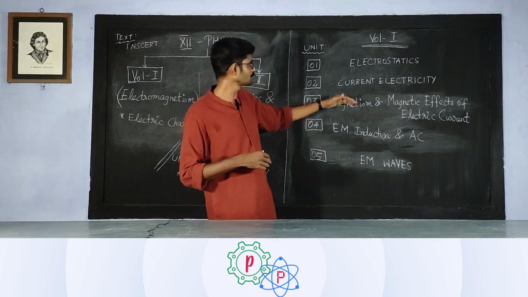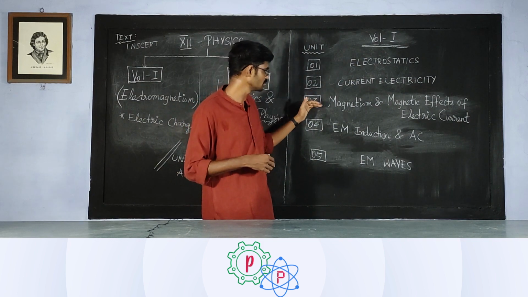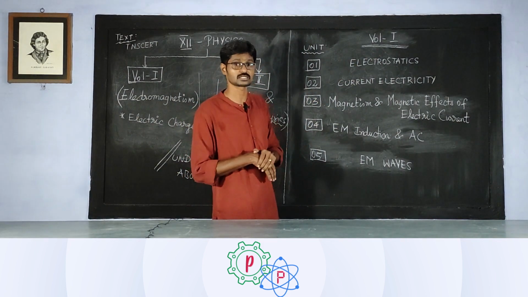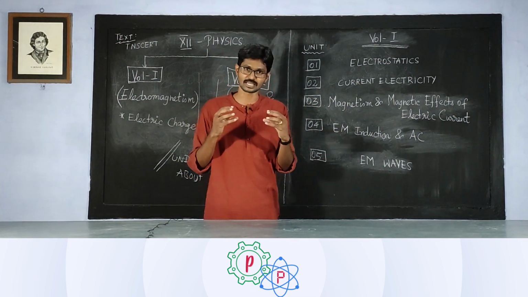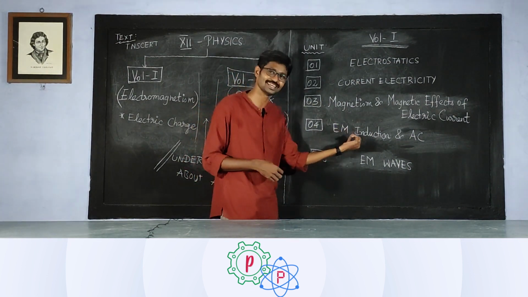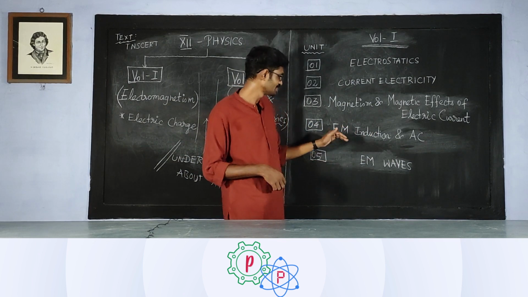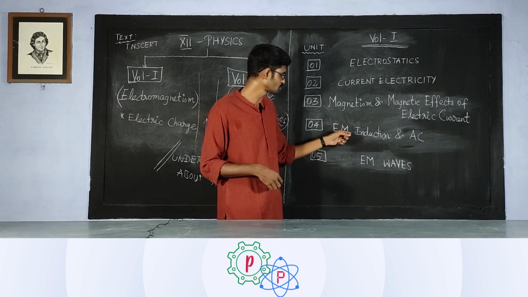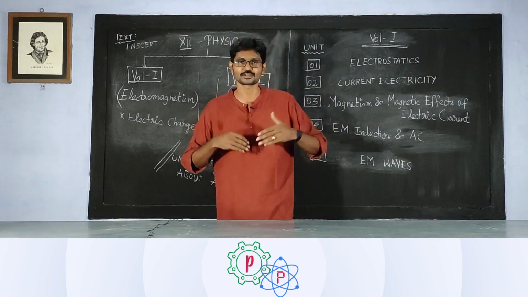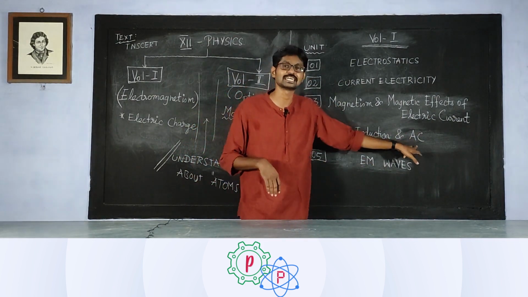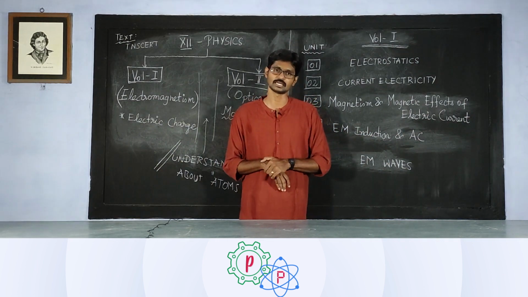So moving on from volume 1's unit 3, another important aspect of electromagnetism is, because EM is actually an acronym that I use for simplifying my writing. So EM should be read as electromagnetic induction, and AC is not the air conditioner, it is the alternating current that I am specifying here.